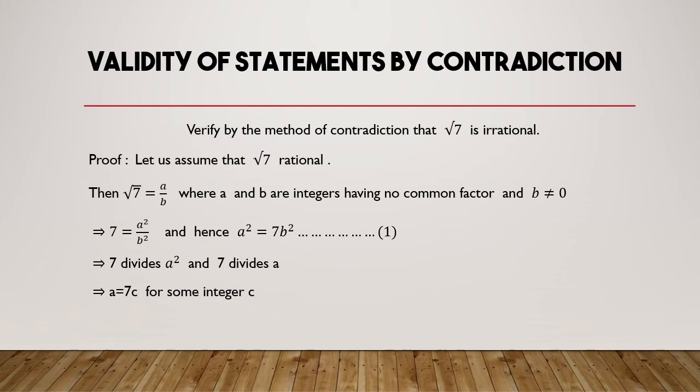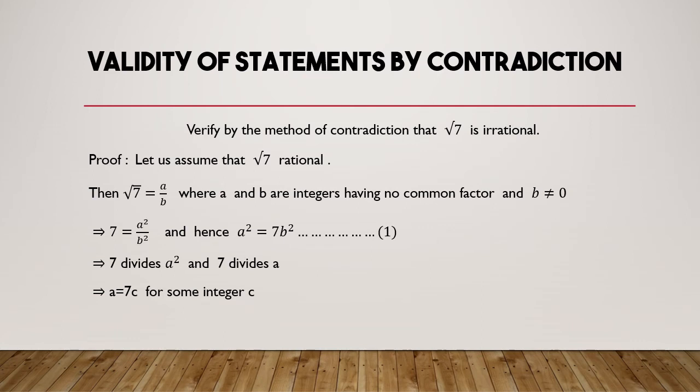In the next step, I will square both sides. So you will get 7 equals a square divided by b square. Then I will cross multiply. When you cross multiply, you will get a square equals 7b square. I will call this a square equals 7b square equation 1 for my future reference.